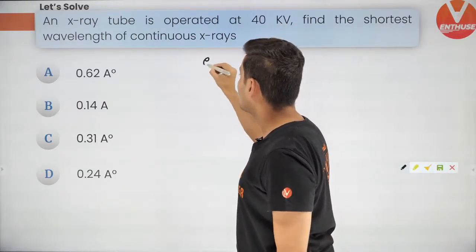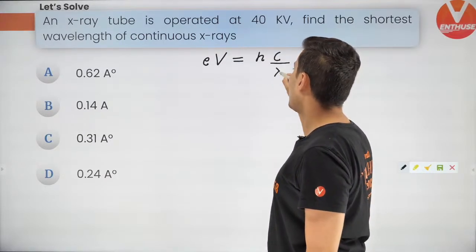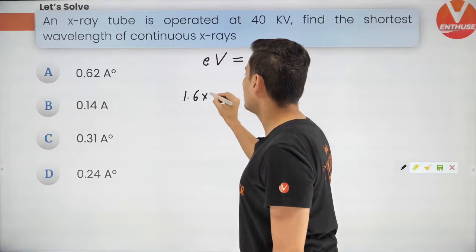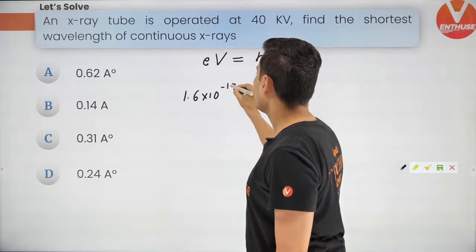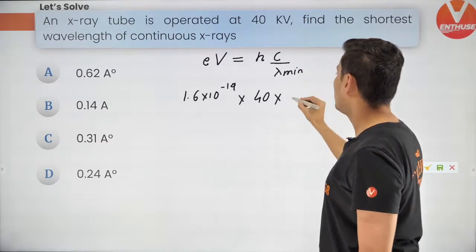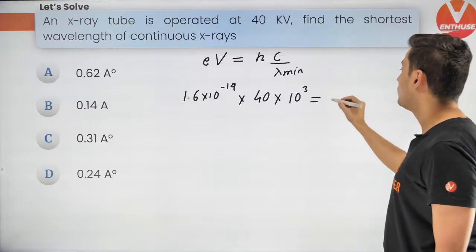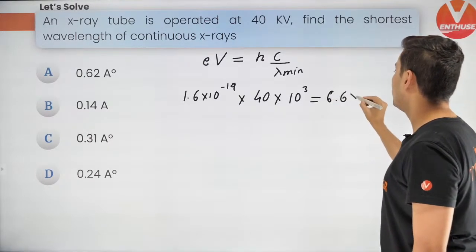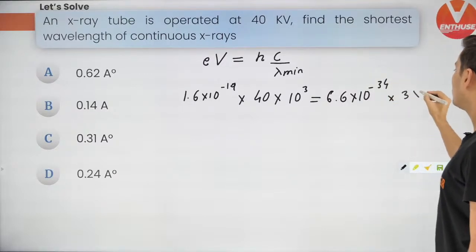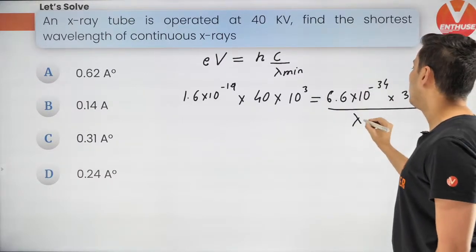So that means the charge times voltage difference will be hc by lambda minimum. Use this. Electron charge 1.6 times 10 to the power minus 19. Voltage difference 40 kilovolt, so 40 times 10 to the power 3. For hc, you can put 6.6 times 10 to the power minus 34 times c, which is 3 times 10 to the power 8, divided by lambda minimum.